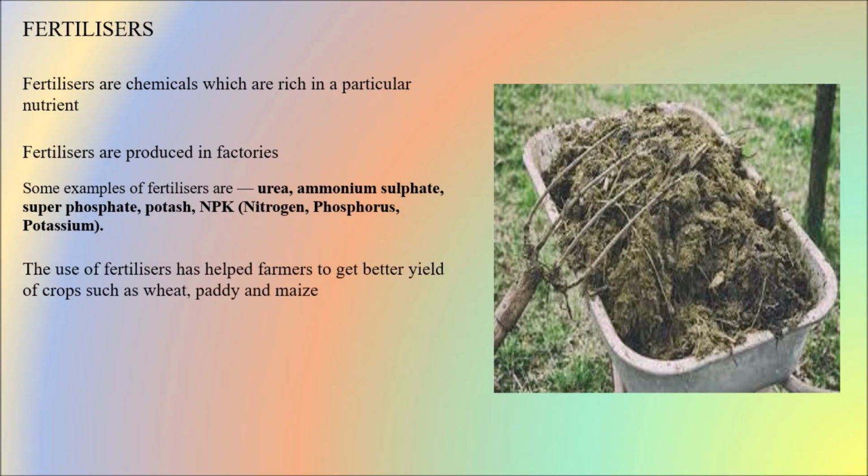The use of fertilizers has helped farmers to get better yield of crops such as wheat, paddy, and maize. Because of this, the farmers got good yield and good income also.